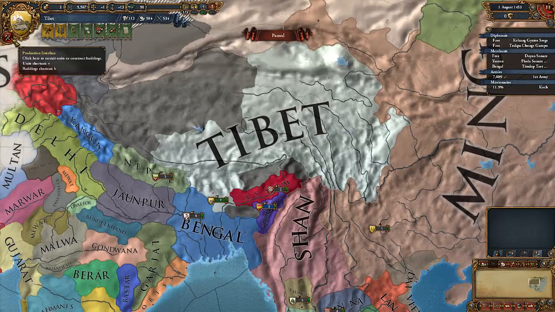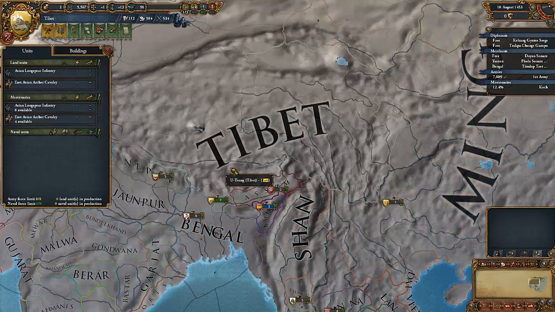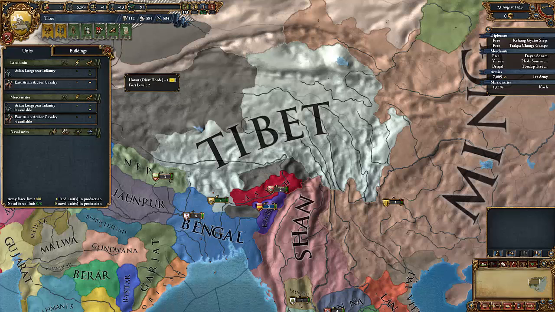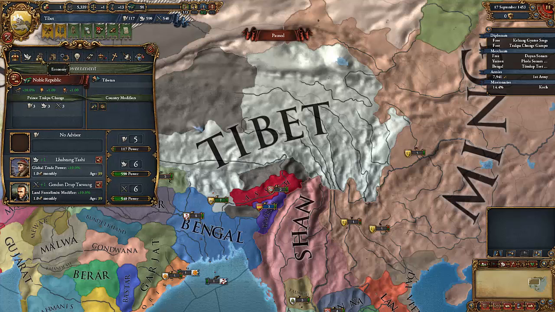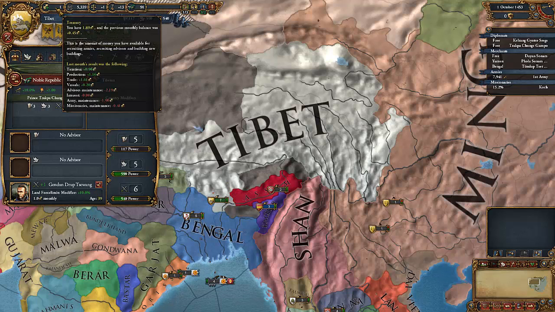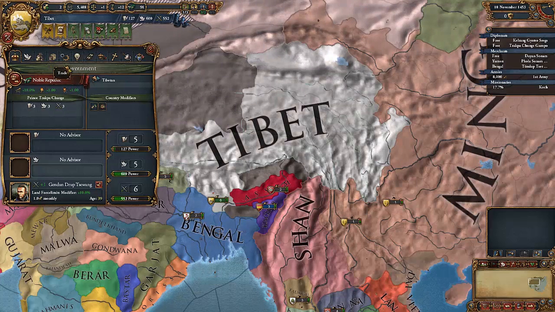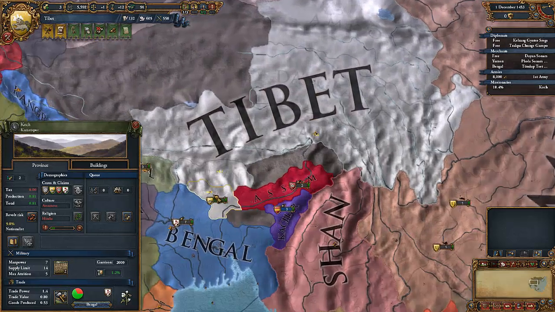As you can see, we're taking quite a few loans out every other month, pretty much. Now that's because we are actually losing quite a bit of money. So, in order to remedy that, let's kick one of our advisors. Advisors cost money per month. And now we're making 0.49 ducats a month. Now that isn't particularly great.